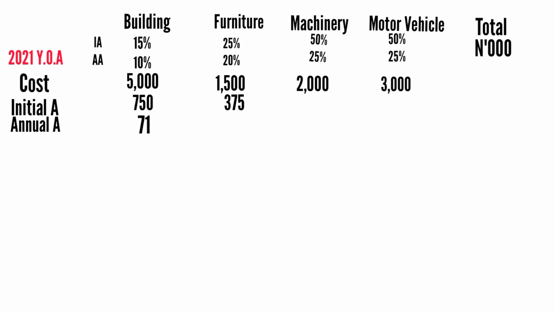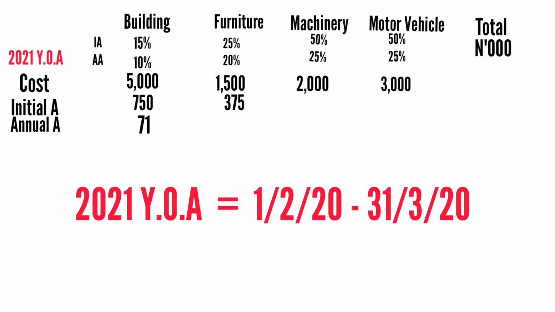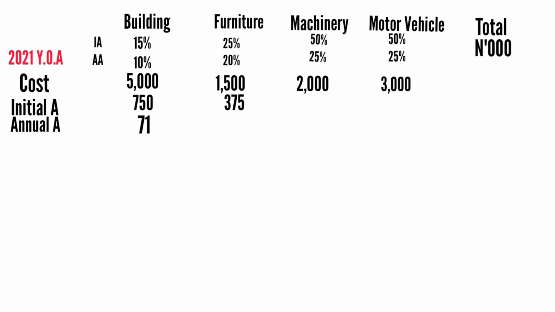You ask yourself, which other asset falls in the 2021 year of assessment? Don't forget, 2021 year of assessment means 1st of February, right? 2020 to 31st of March 2020. Because when the close account is in March, it is very important in determining the basis period. Does that make sense? So another one must start in April. Do you understand my point?